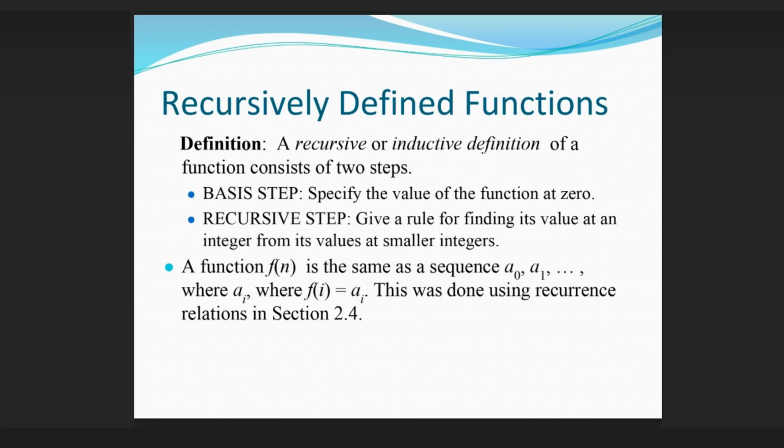Recursively defined functions. Definition: A recursive or inductive definition of a function consists of two steps. Basis step: specify the value of the function at 0. Recursive step: give a rule for finding its value at an integer from its values at smaller integers. A function f(n) is the same as a sequence a0, a1, ..., where f(i) equals a_i. This was done using recurrence relations in section 2.4.